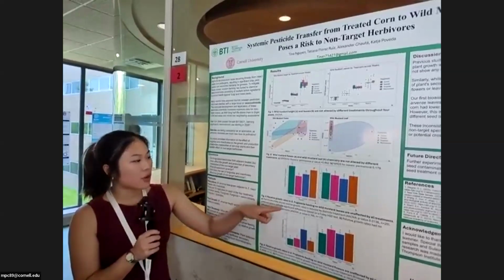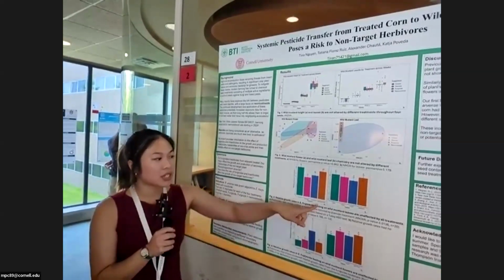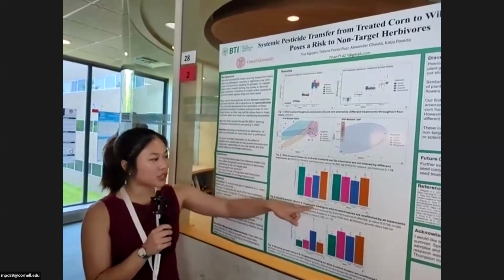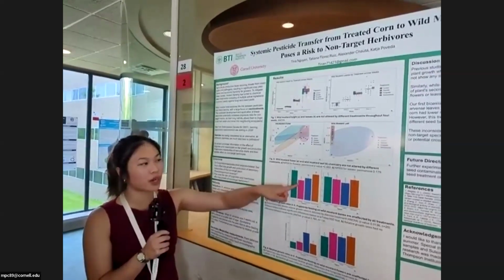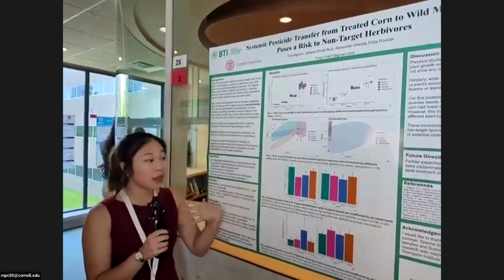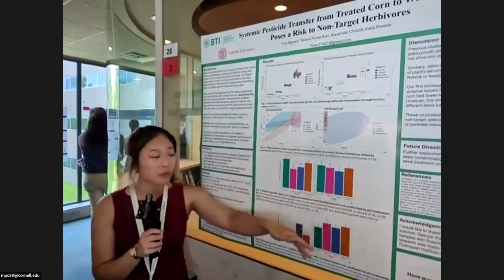Figure 3 is our relative growth rate of the fall armyworm feeding on the wild mustard leaves. Figure 3A is actually preliminary data from my mentor. We see that the diamide treatment right here actually decreases the relative growth rate of the fall armyworm. But in my data, in figure 3B, I didn't see any changes across the board.